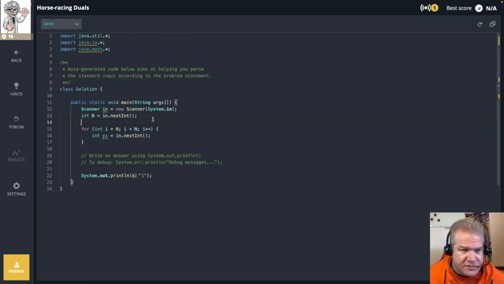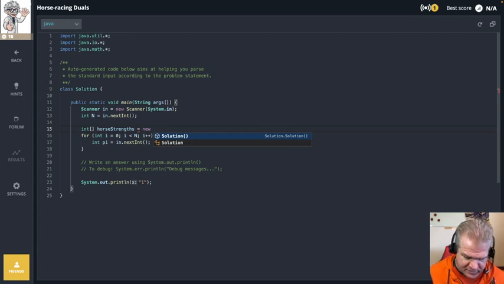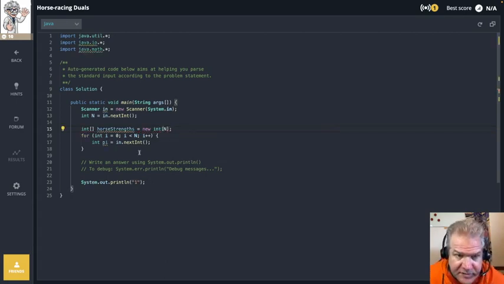I want to create a new array here, int horse strengths, and let's have that be new int of size n. Right, so this ought to work.